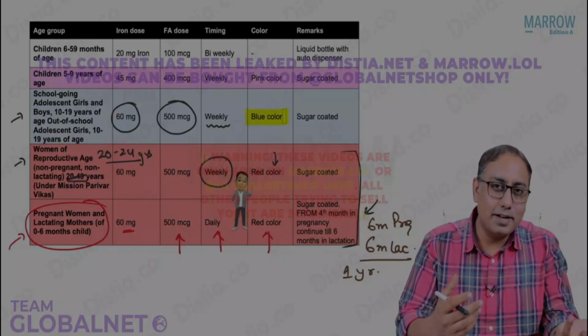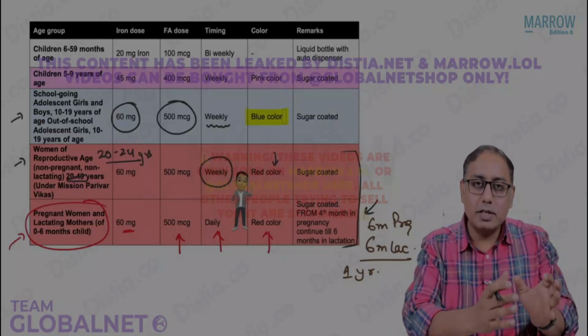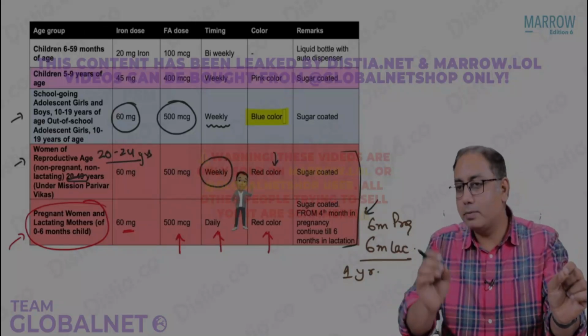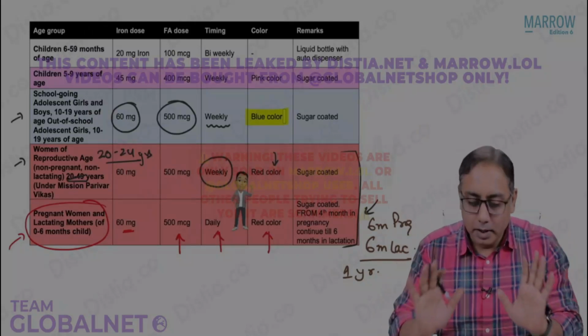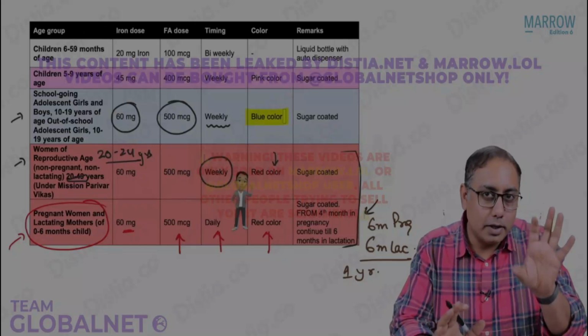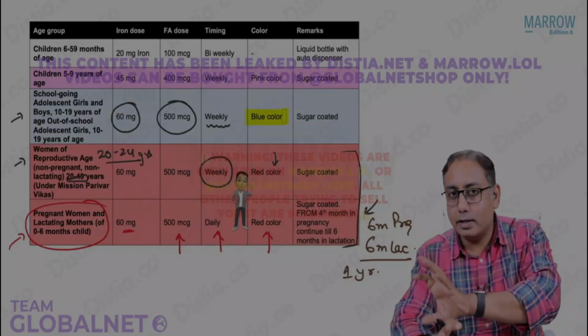So we just change the color, that is a blue tablet. So when an adolescent comes, we say you take a blue tablet. When a pregnant female comes, we say you take a red tablet. We know that within that it is the same thing. So that is what you need to remember about the adolescent girl, the WRA female, and the pregnant lactating.